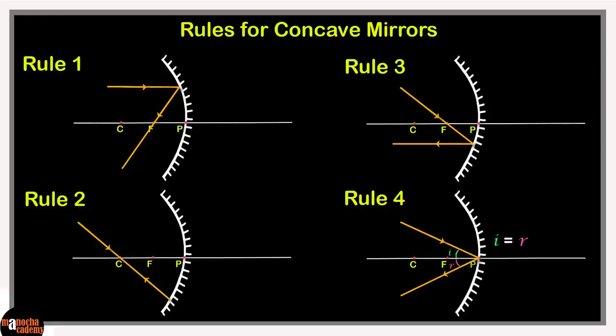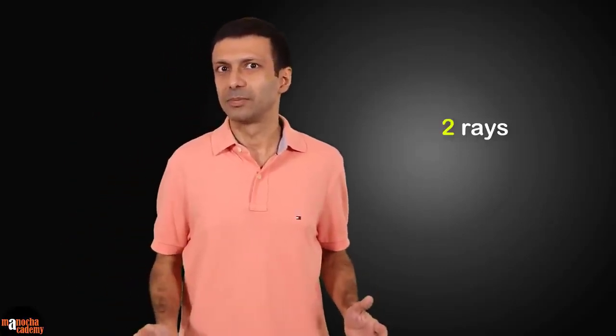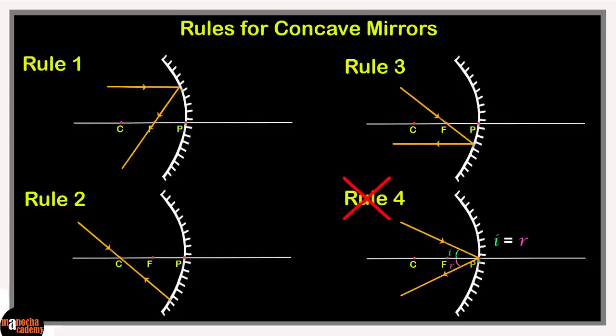Let's place the 4 rules that we have learned for concave mirrors on our concept board. Remember, when drawing an image, you need 2 rays from a point on the object. So for concave mirrors, you need to select two rules that are convenient for the diagram. Now an important note here is, avoid using the fourth rule unless really necessary, because it's hard to measure angles accurately with your protractor. So it can lead to inaccuracies in the diagram. So basically you need to use 2 out of the first 3 rules for concave mirrors.